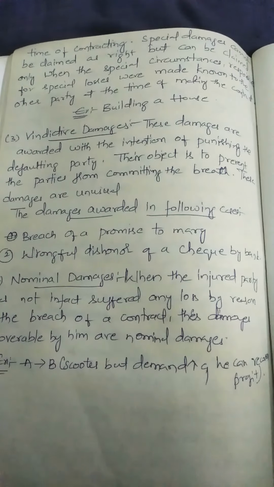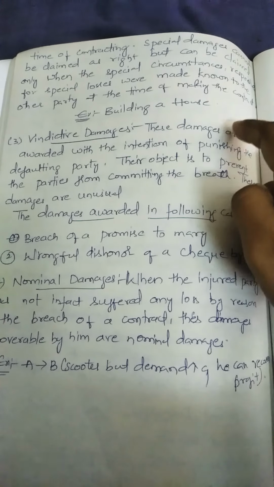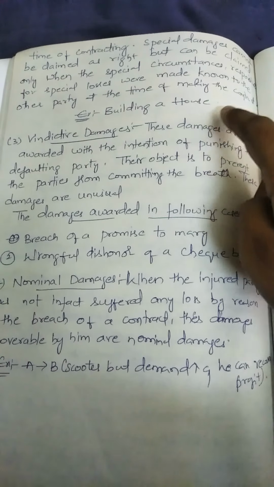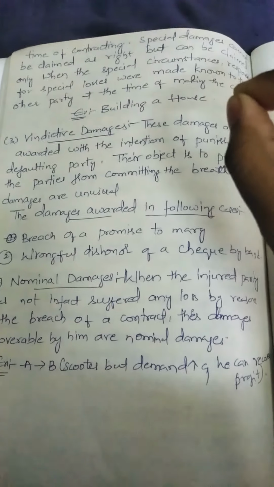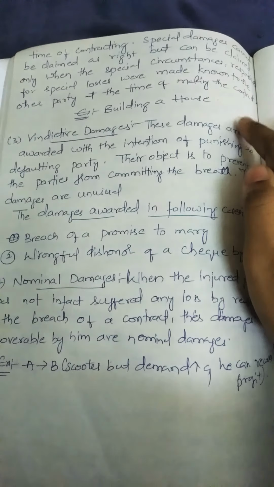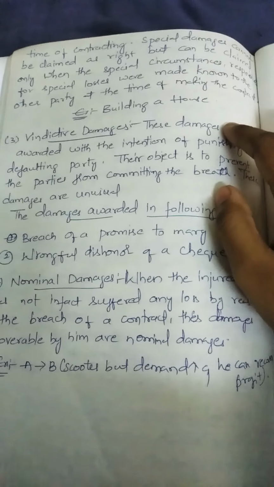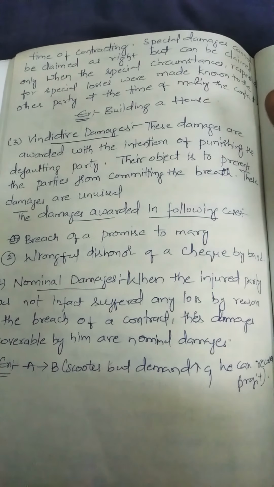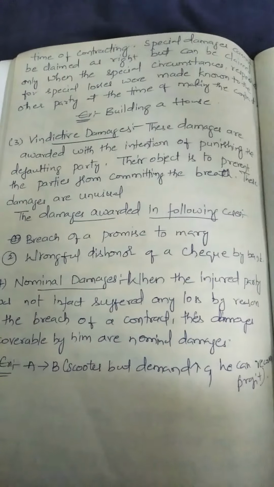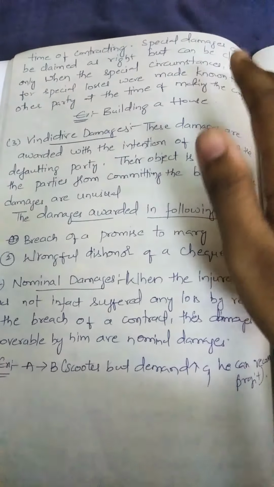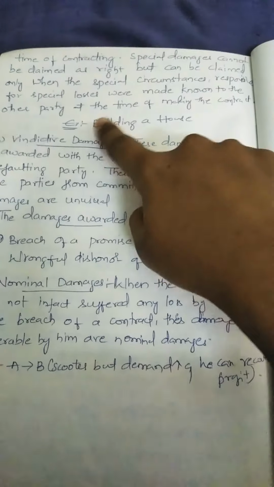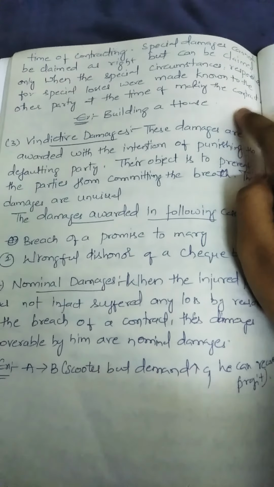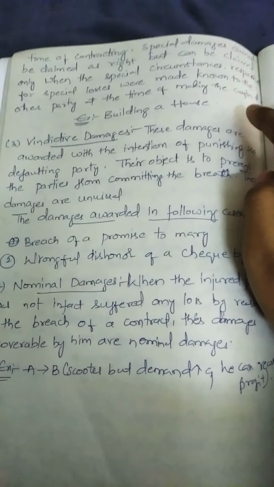And A also knows that B has to give this house to C as a rent. Even knowing this, he is negligent. Because of this, B will lose his rent. Then B goes to court and claims damages for this special loss. Here the special loss is occurring with knowledge of both parties. At the time of making the contract, both parties know that B has to give this house to C for rent purposes.